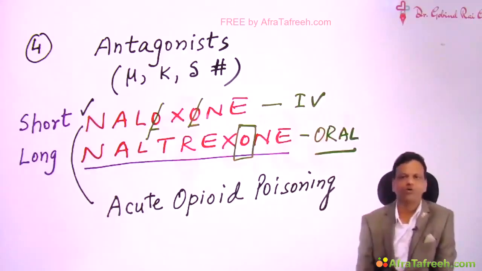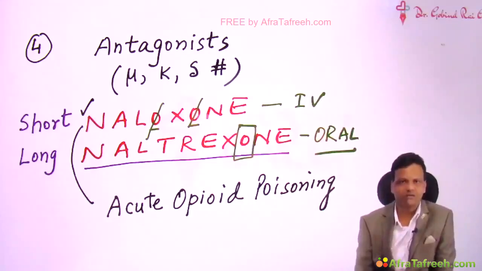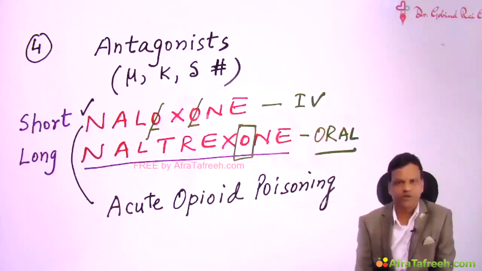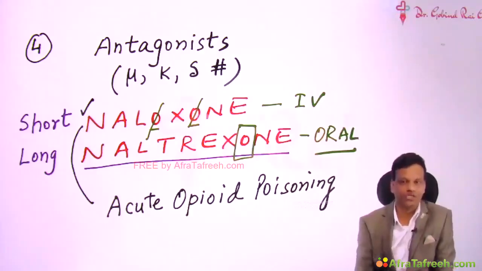A patient with acute opioid poisoning will come with symptoms due to excessive opioid action. And we know the actions of opioids are remembered as saccharum. So this person will have severe sedation, that means the person will be in a comatose state. The person is having constipation, that means bowel sounds will be absent. The person will have severe respiratory depression. The person will have miosis, so severe miosis that the pupils look like pinpoint. So all these are features of acute opioid poisoning.